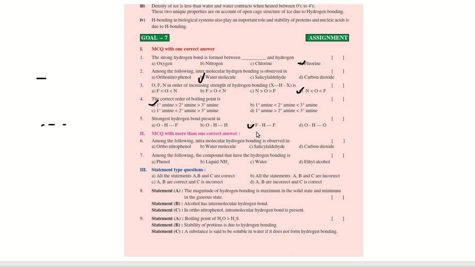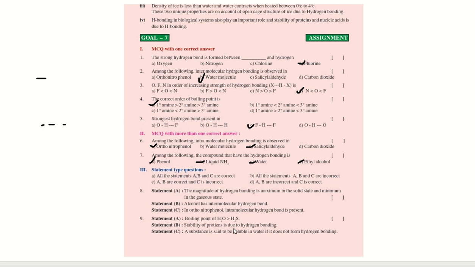Next MCQ with more than one correct answer type. Among the following intramolecular hydrogen bonding is observed in both. Okay, so more than one means first is orthonitrophenol and also in acylglycol, that is C option. Okay. Next, seventh question, among the following the compound that have hydrogen bonding is all the compounds are having hydrogen bonding. Just put it in the bracket also. And finally D also is having. So here A, B, C, D all are the answers.